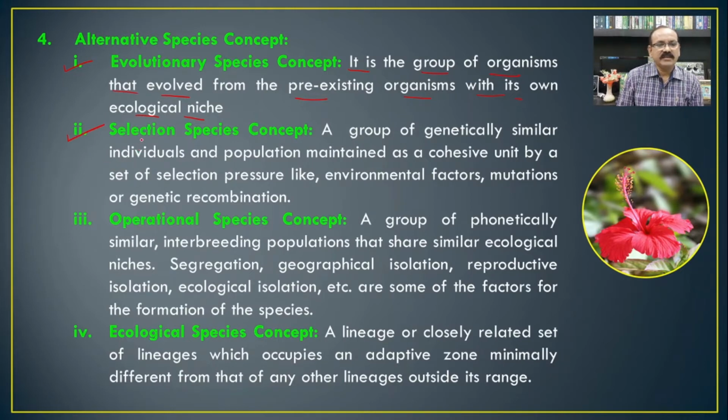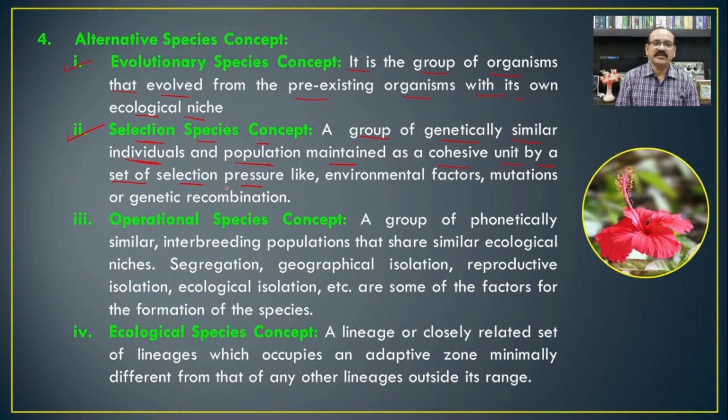The second one is the selection species concept, according to which a species is a group of genetically similar individuals and populations maintained as a cohesive unit by a set of selection pressures. Earlier we saw the genetic species concept, but here, in addition to genetic similarity, a certain force or pressure is also considered.